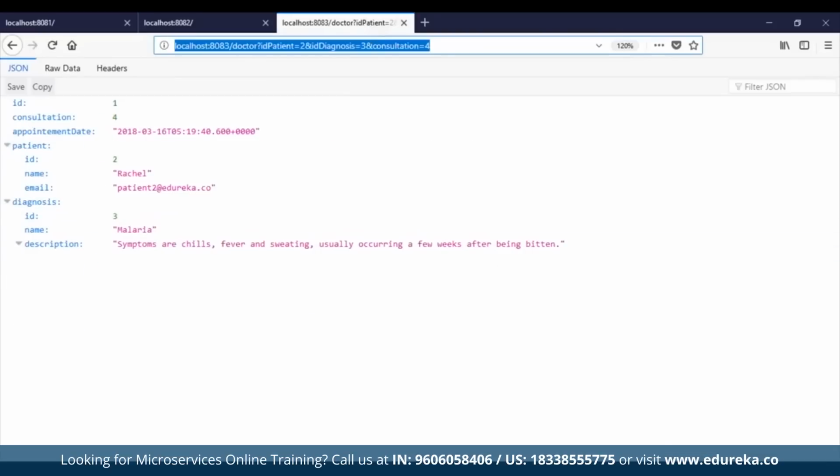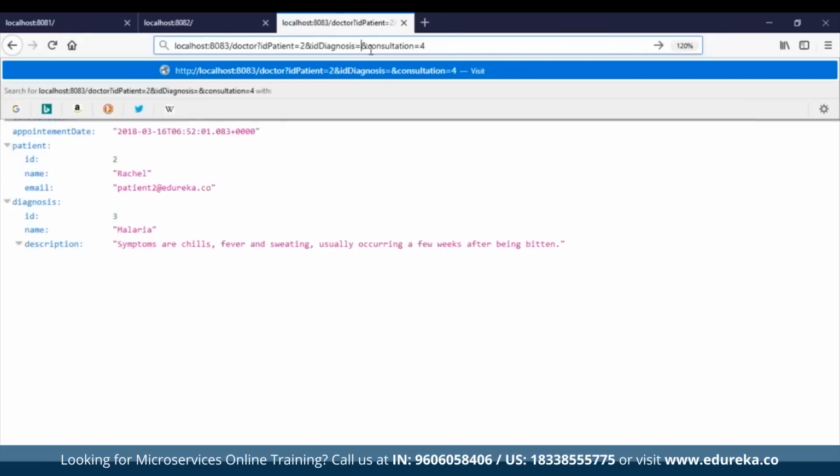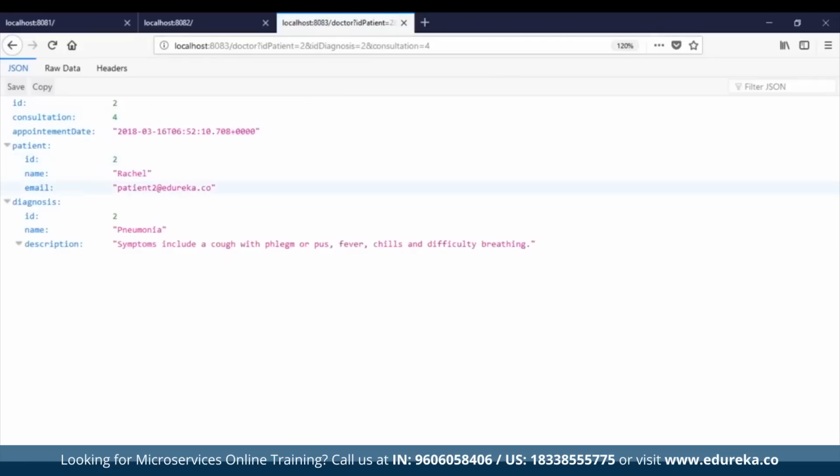And finally, my port 8083 is a consumer, the doctor microservice. In the URL, if you notice, I have written patient ID, diagnosis and consultation. So basically we'll get that this particular patient has been diagnosed with this disease, and this is the consultation. Let me reload this again for you. I can go ahead and change the diagnosis as well. I can make this 2, so Rachel has been diagnosed with a different disease now. Similarly, if I make it 1, she has been diagnosed with viral fever here. So that is what the difference is.